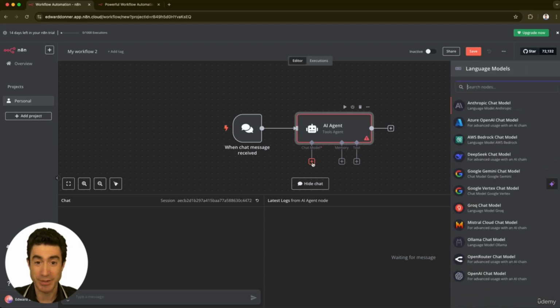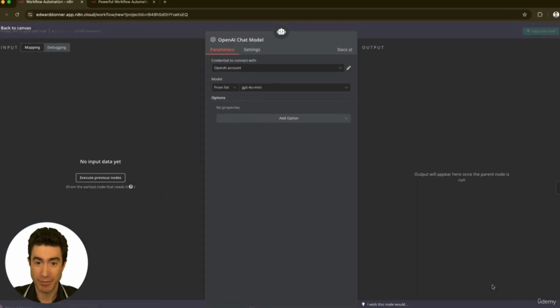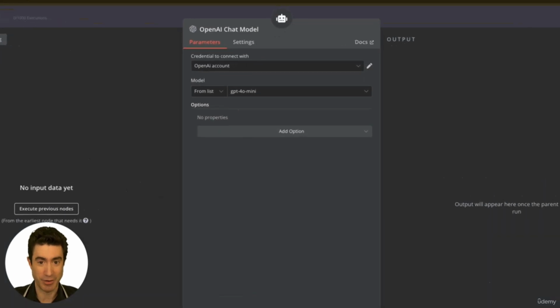So the next thing we can do is add a chat model. And this is a large language model that's going to sit behind this AI agent. And I'm going to pick OpenAI chat model. Now, that's because I have an OpenAI key, which we'll be setting up for you if you don't have one already quite soon. And alternatively, if you don't want to do this, you can use Ollama instead and run for free, but you would then have to install it locally.